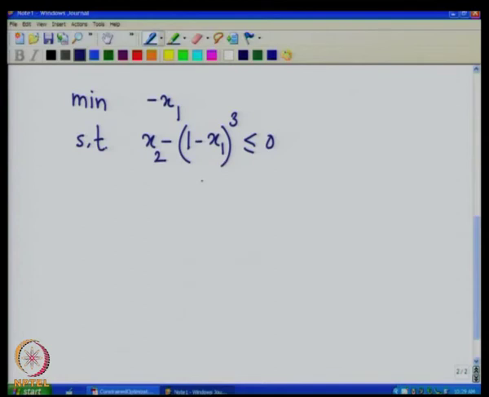And then we have the constraints x1 greater than or equal to 0 and x2 greater than or equal to 0. So, we will write those constraints as minus x1 less than or equal to 0 and minus x2 less than or equal to 0.